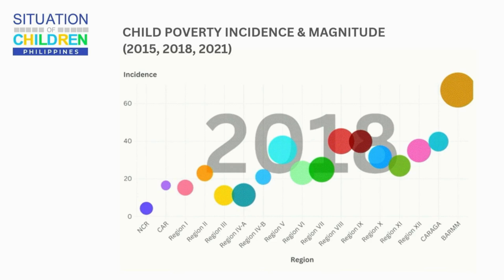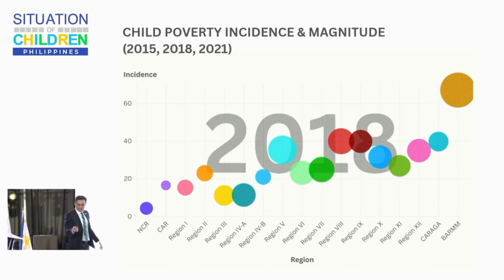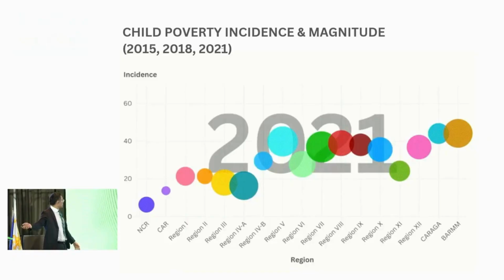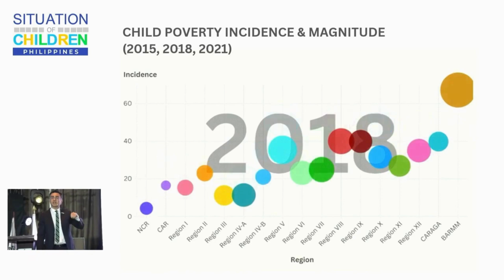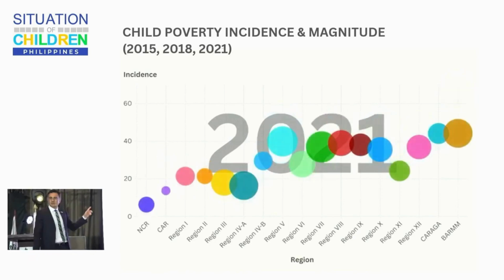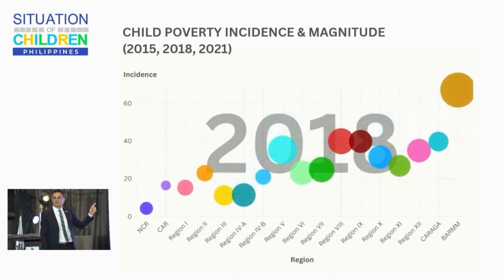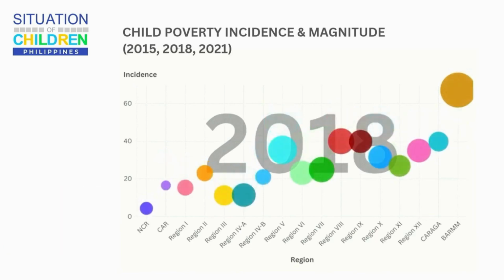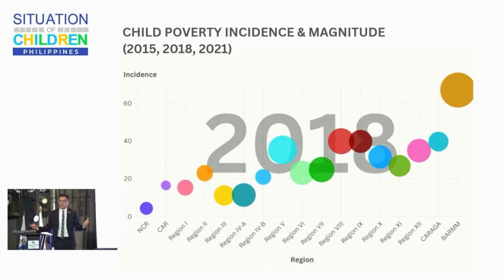One last thing about this graph, and I'm very grateful to my team for allowing me to live out my dream of being Hans Rosling. The other thing that we're noticing, let me go back one more time. The size of the bubbles means how many poor there are in each region. Is it changing that much? The incidence is going down. They're falling down, right? But are the bubbles getting that much smaller? A little bit, right?